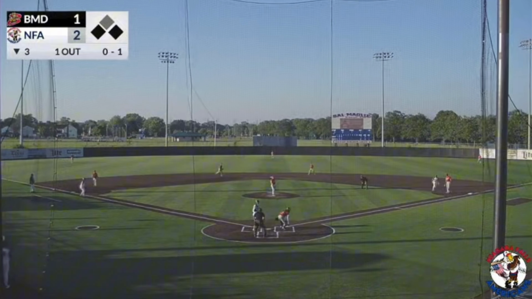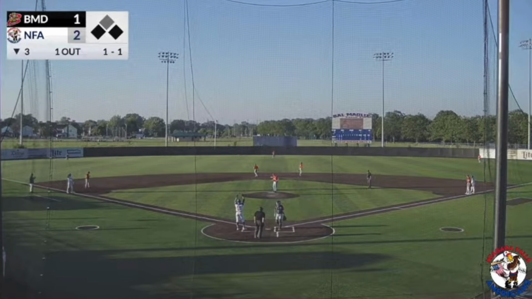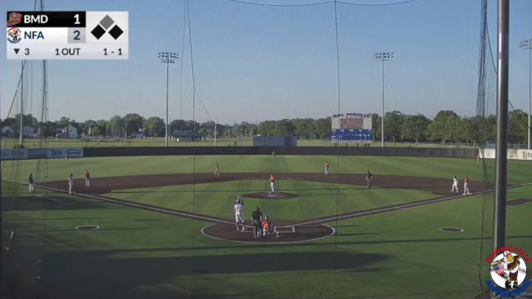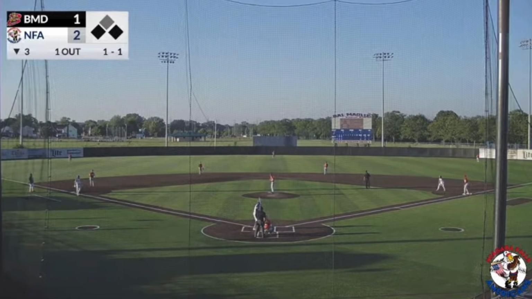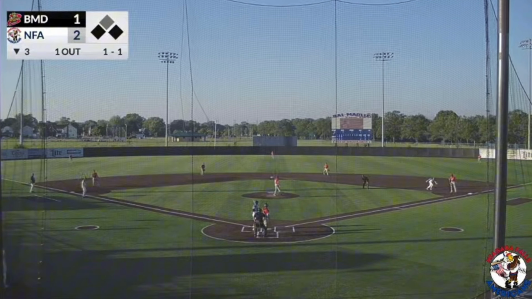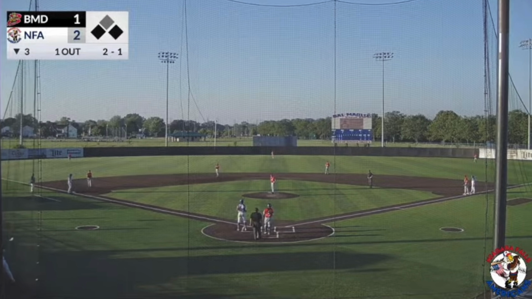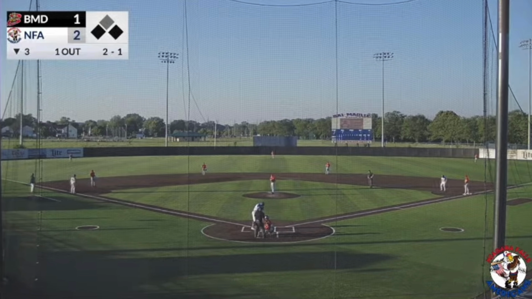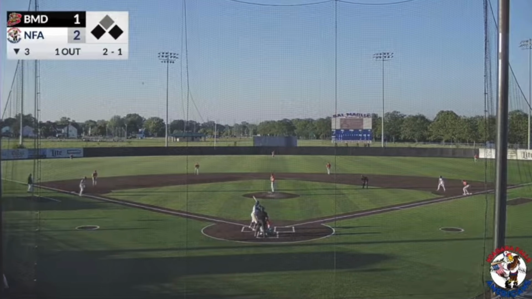Pitch in the dirt, a good block back there from Garcia. Evens up the count at 1. Stickler, as of late, been on fire, like I mentioned. Now 5 multi-hit games in a row. 2 hits last night. 12 RBIs in his last 3 games as he takes upstairs. 2-1. Also 2 walks for Stickler last night, so when he's not hitting, he's able to get on base at a high clip as well. 2-1, 1 out in the inning.